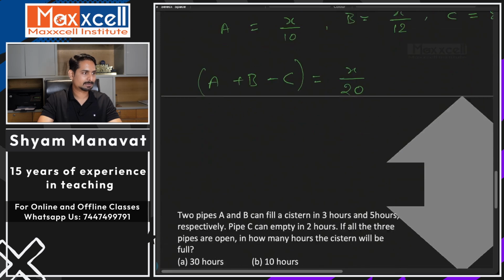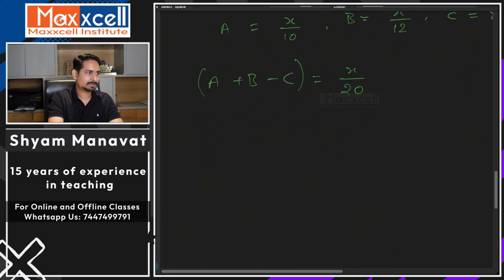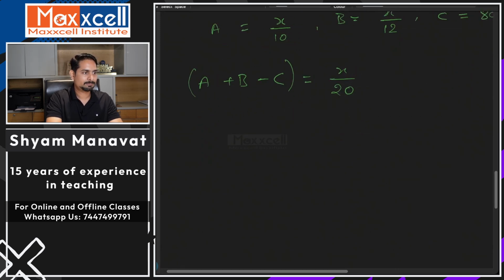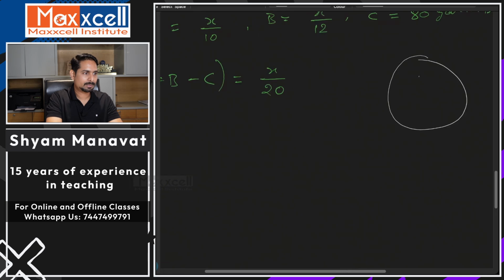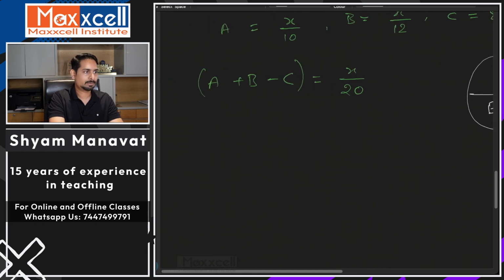I hope this part is clear. I hope I'm not confusing you guys. Remember this: for efficiency, work upon time. And then just substitute the values. X upon 10 plus X upon 12 minus C's efficiency, that is 80 gallons per hour, is equal to X upon 20.